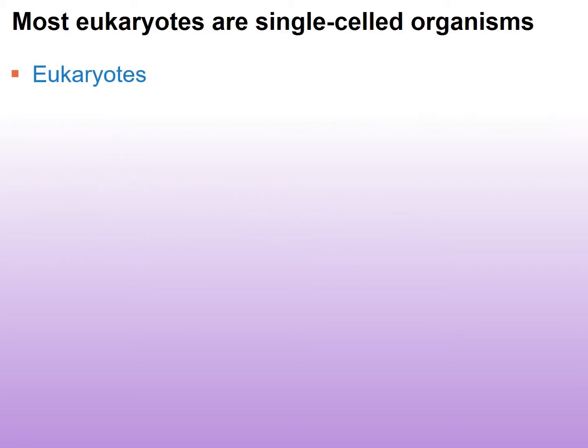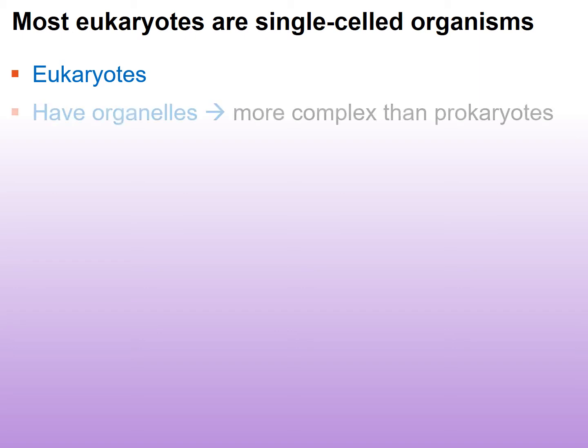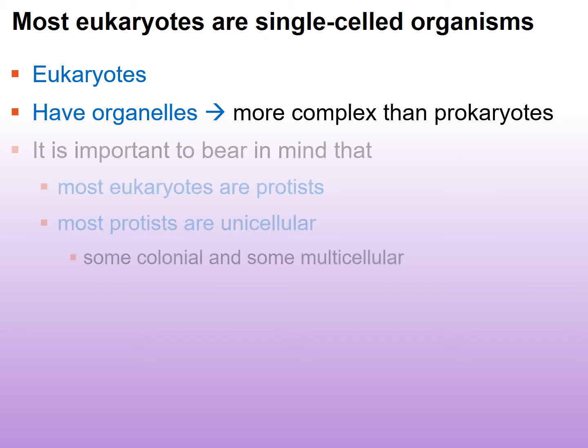Now, all of them are eukaryotes. Most eukaryotes are single-celled organisms. We are quite rare, and so are most animals. But most eukaryotes are going to be single-celled organisms. Eukaryotic cells, remember the difference between eukaryotic cells and prokaryotic cells? Eukaryotic cells have organelles and they're a lot more complex. And of course, the individual cells are larger than prokaryotic cells as well.